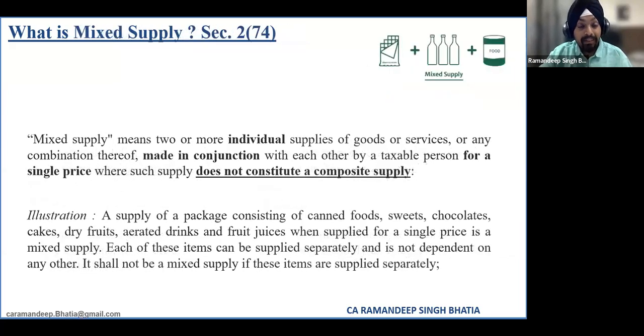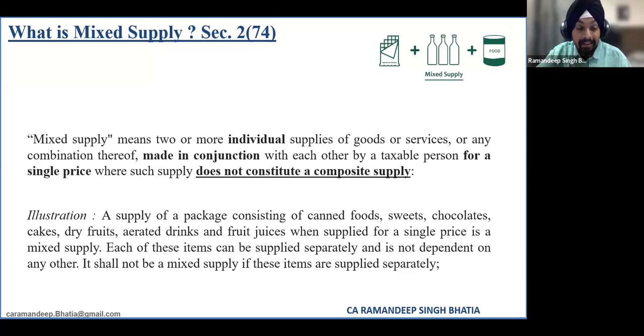And then we come to the definition of mixed supply, which is defined in subsection 74 of section 2, which says that mixed supply means two or more individual supplies of goods or services or any combination thereof made in conjunction with each other by a taxable person for a single price, where such supply does not constitute a composite supply. Here the three important words which I have highlighted are of very important use: individual supplies, made in conjunction, single price, does not constitute a composite supply.